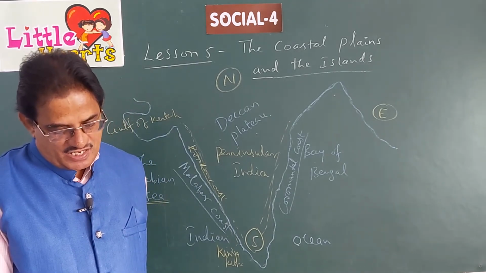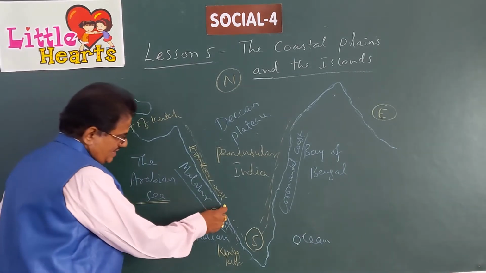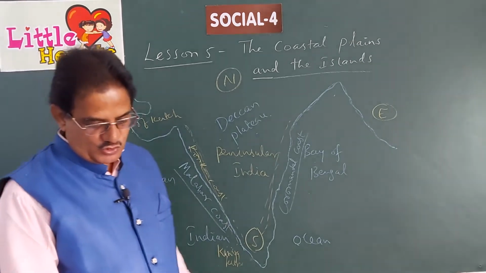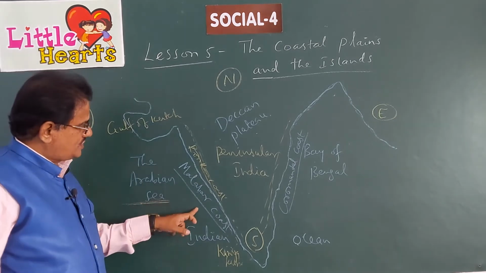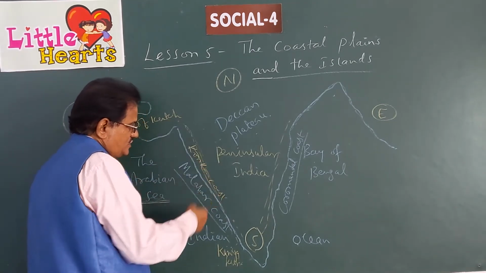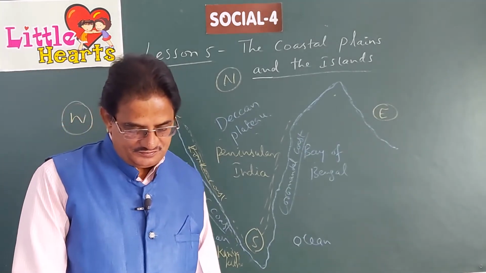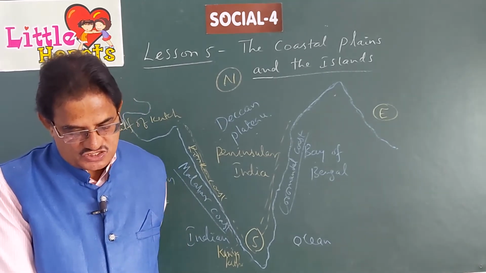Its southern part up to Kanyakumari is called the Malabar region, the Malabar coast. You can see the Konkan region here, from here up to here, and from there it is the Malabar coast till Kanyakumari. The Malabar coast is famous for its backwaters and lagoons.